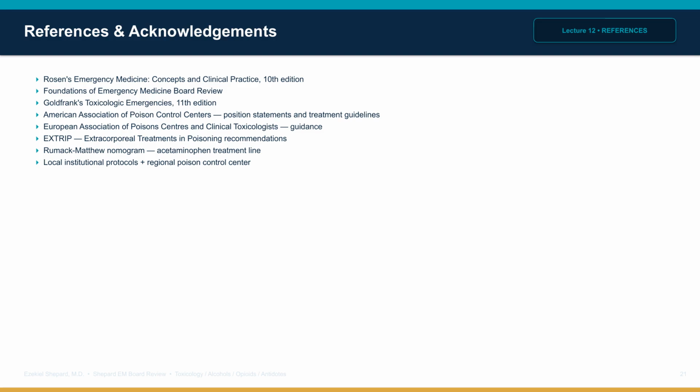References for this lecture include Rosen's Emergency Medicine, 10th edition, Foundations of Emergency Medicine Board Review, Goldfrank's Toxicologic Emergencies, 11th edition, the American Association of Poison Control Centers Position Statements and Treatment Guidelines, the European Association of Poison Centres and Clinical Toxicologists Guidance, and the Extracorporeal Treatments in Poisoning, EXTRIP, Recommendations for Dialysis Indications. The Rumack-Matthew nomogram remains the foundation for Tylenol treatment decisions. Local institutional protocols and your regional poison control center guide site-specific care.